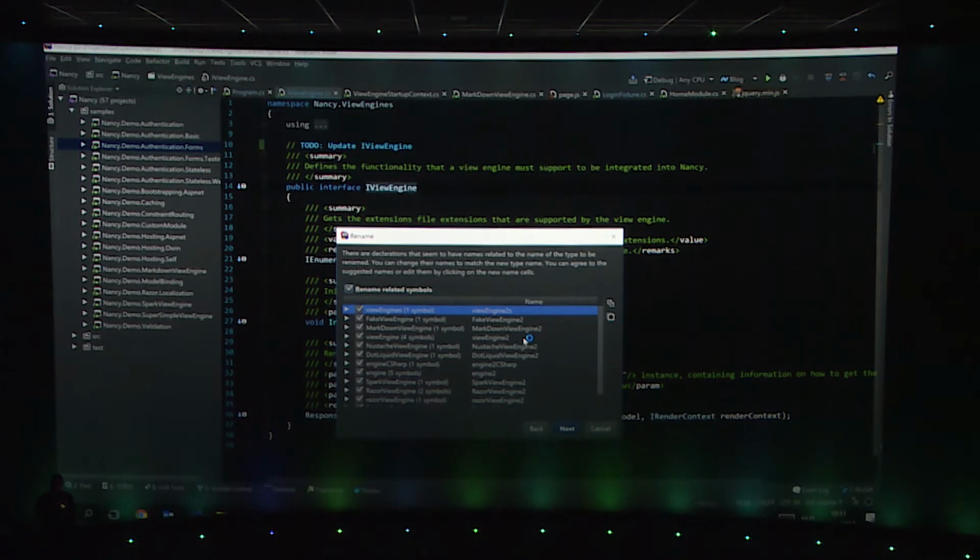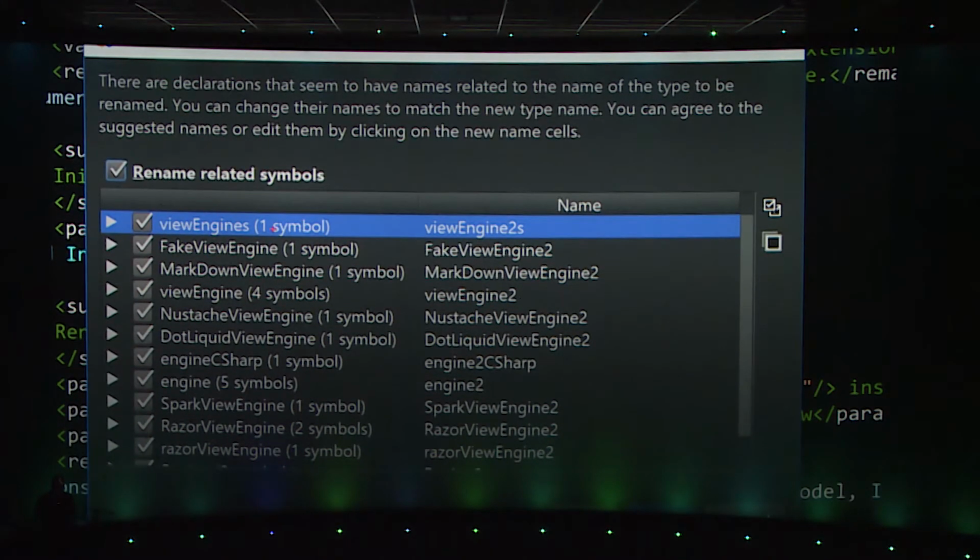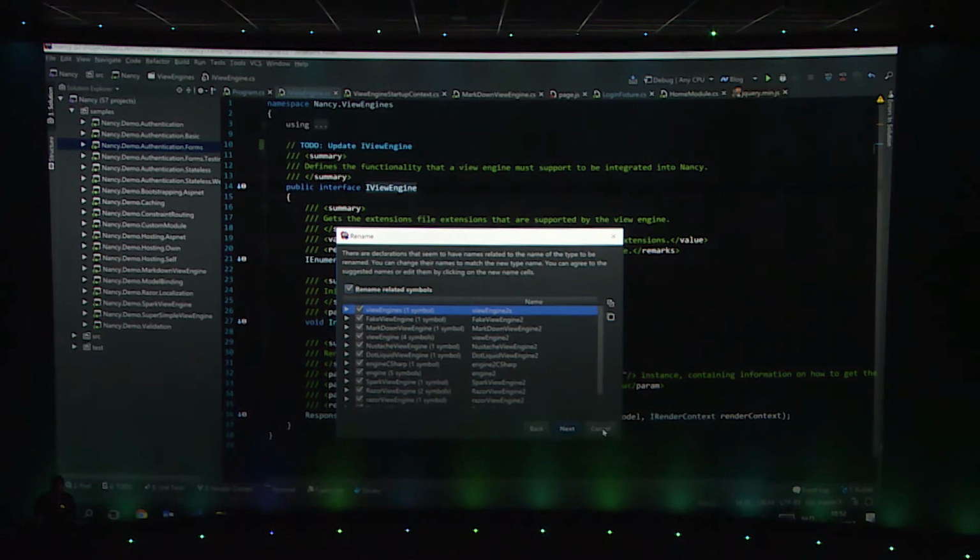It will also update all the calls. So whenever I call ViewEngines, for example, it will change it to ViewEngine2s, which is ridiculous, but that's probably because my example is ridiculous. But you get the picture. It will apply the refactoring everywhere in my code base and make sure it all works. Right. So that's one refactoring.